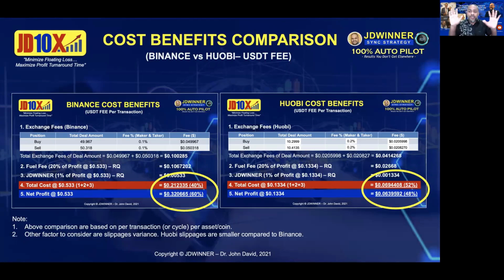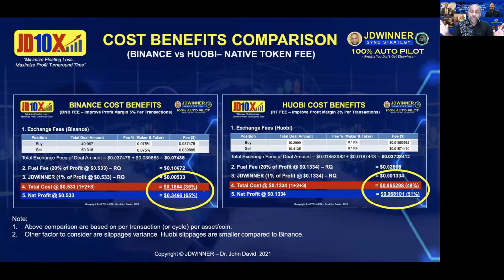Now, that is if you are using USDT. How about if you are using the native token? So if you are using a BNB token or HT token, you can see you can improve your net profit to 65% on Binance and 51% for Huobi. All right, and please take note of the notes below too. As I mentioned to you, the slippages are also different. So these are basically, I think, the full spectrum of the cost benefit analysis. I hope this is much clearer, and I'm going to put up this video so that everyone will be able to understand the difference between Binance and Huobi, all right?